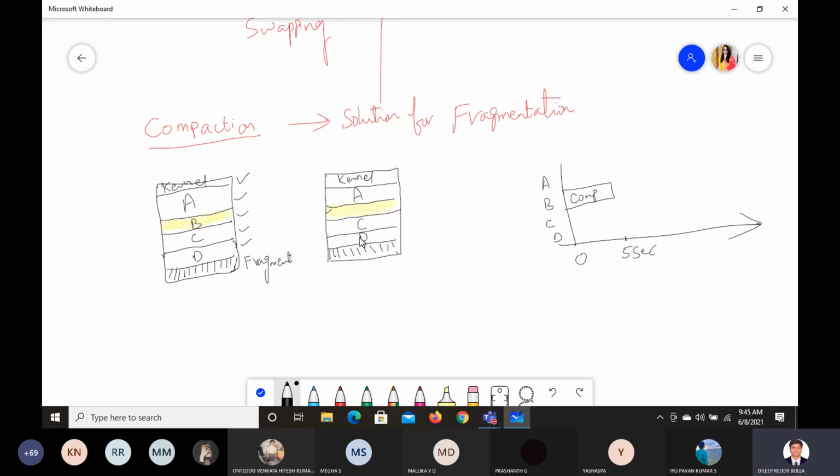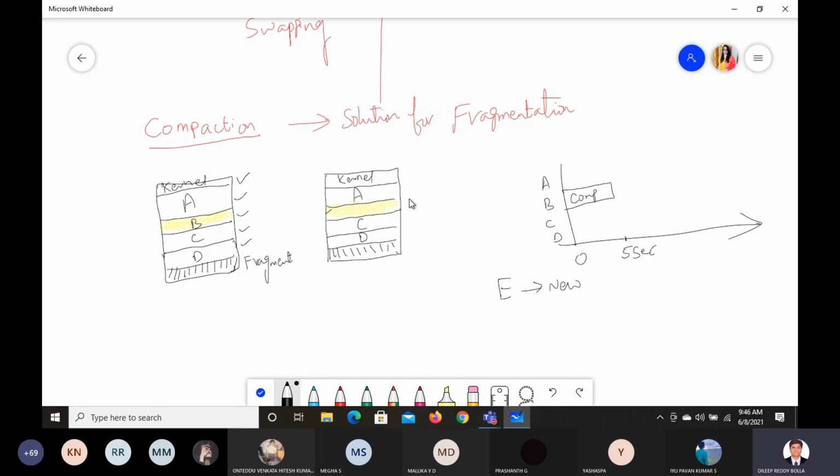Now here comes the question. Let us say we need to accommodate one more process, E. E is the new process. How do we accommodate it here? E requires a little more space than what B has.